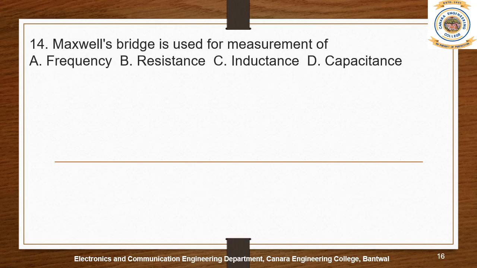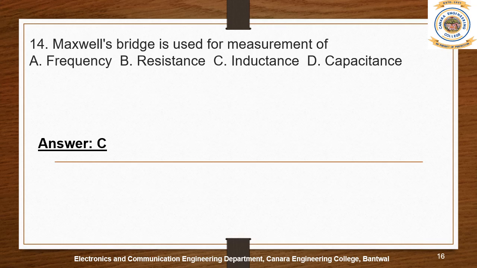Next, Maxwell's bridge is used for measurement of frequency, resistance, inductance, or capacitance. I think option C is the right answer. Yes, option C is the right answer. Any bridge has four arms, right?